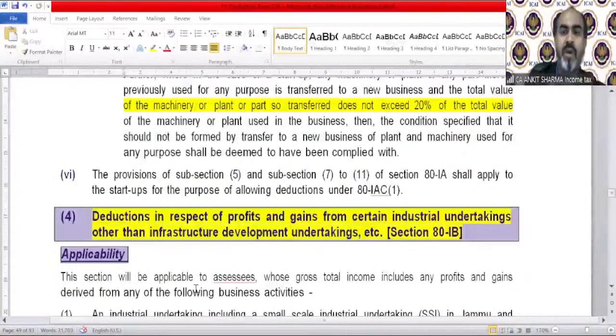Point number 4, deduction in respect of profits and gains from certain industrial undertakings other than infrastructure development undertakings, etc., under section 80 IB.